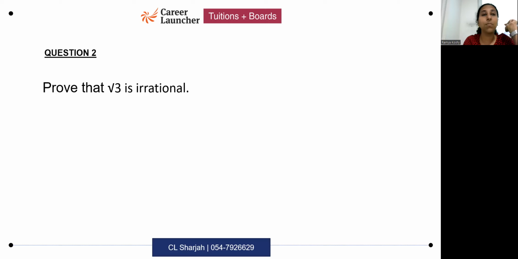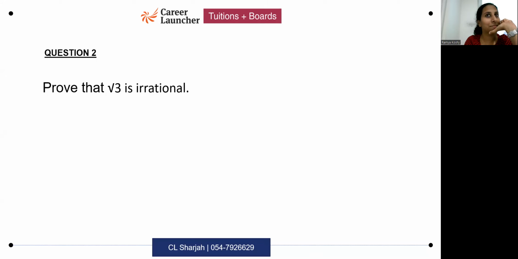So how do you write this answer? Prove that root 3 is irrational. Let's assume root 3 to be rational. Yes, that's the initial step. You assume the contrary, right? And then what you do? Then root 3 is a by b, where a and b are co-prime and b is not equal to 0. Yes, and it's important to mention that a and b, or p and q, whatever you use, are co-prime. Okay, then, with p and q co-prime, where q is not equal to 0. Where q not equal to 0 or b not equal to 0, correct?